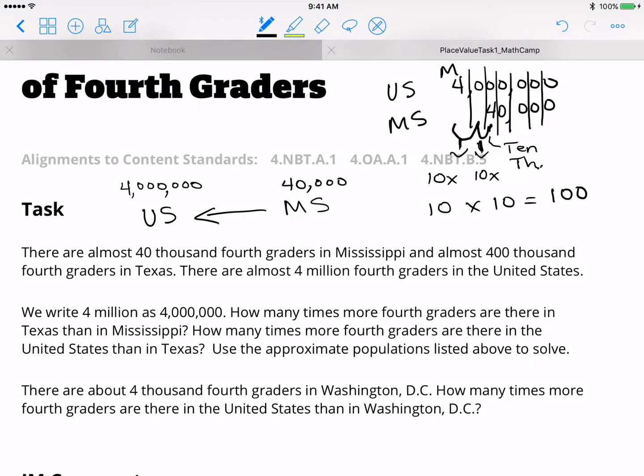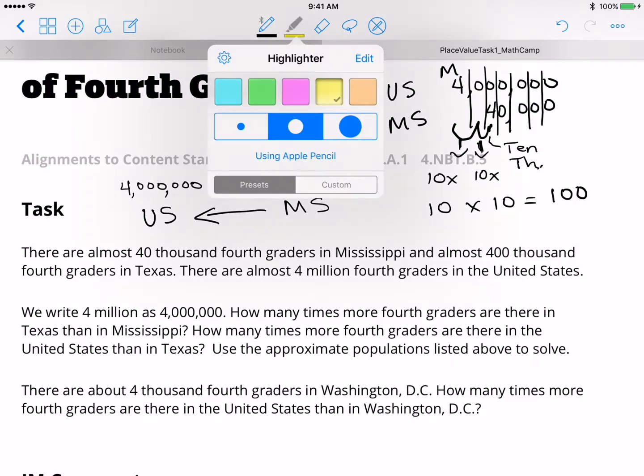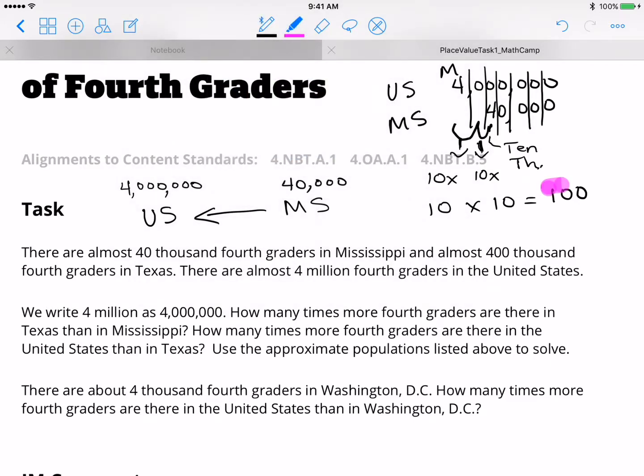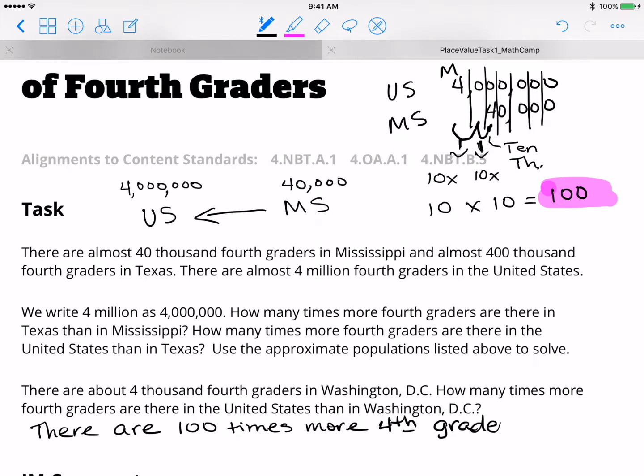So when we're comparing how many times more 4th graders are there in the United States than in Mississippi, well, this time we're saying it's going to be 100 times more. So the answer to my question would be there are 100 times more 4th graders in the U.S. than in Mississippi.